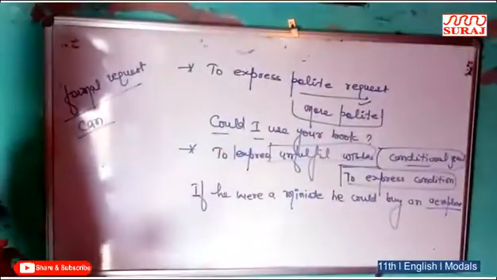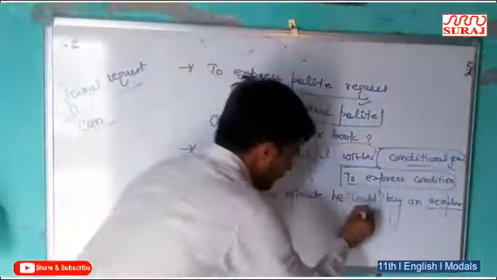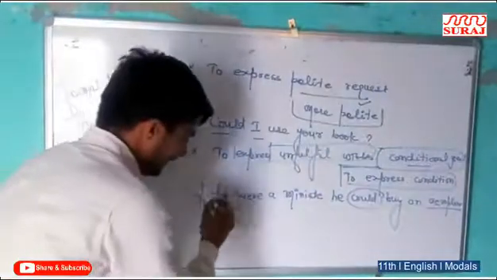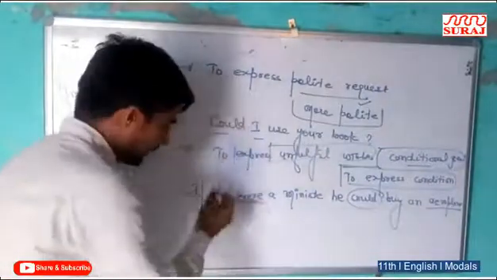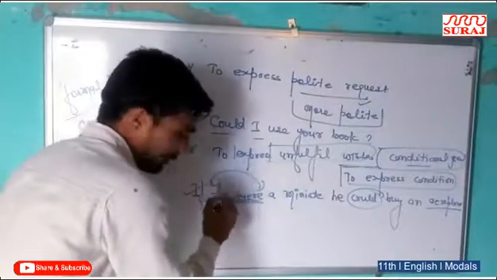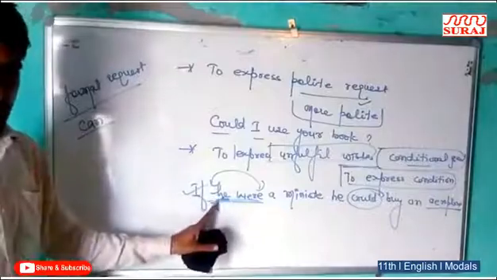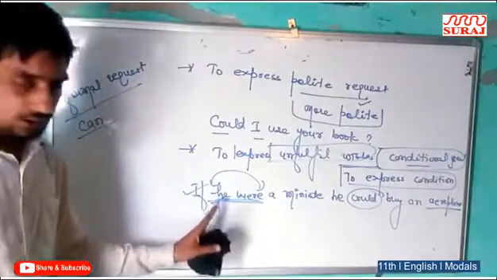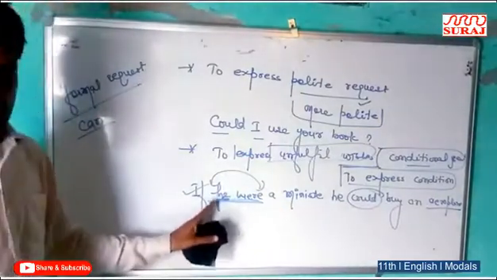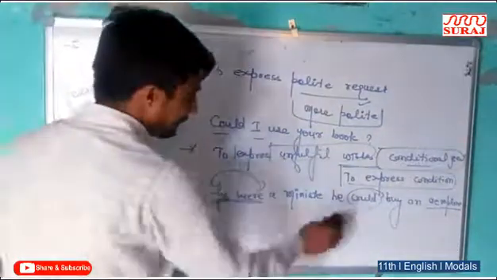In these senses we can use could. Look, in the sentence if he were a minister, also note the use of were with he. In the formal way we can use was, but for unfulfilled wishes we use were and could.